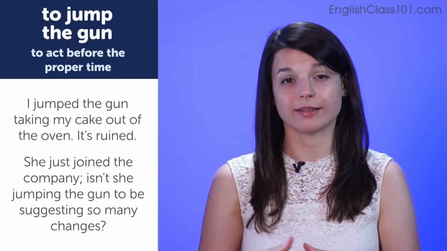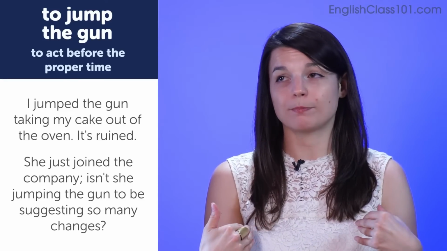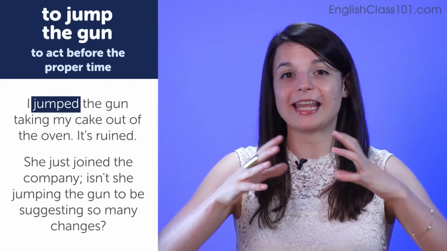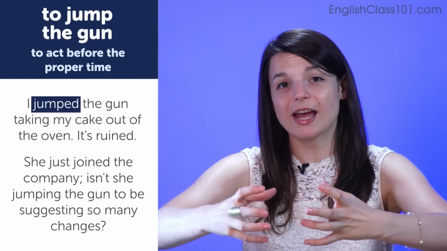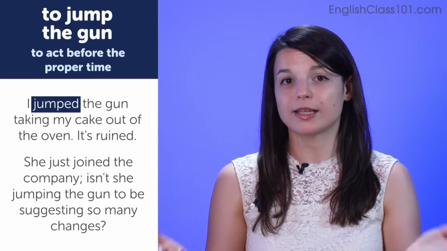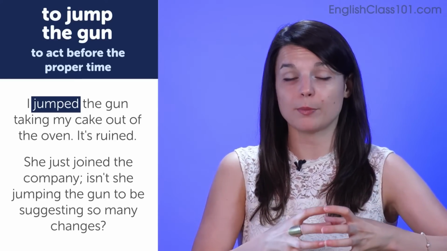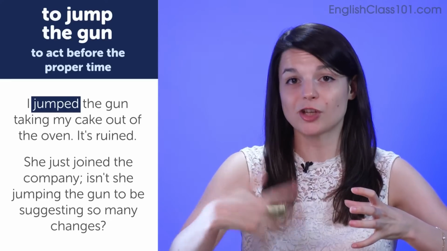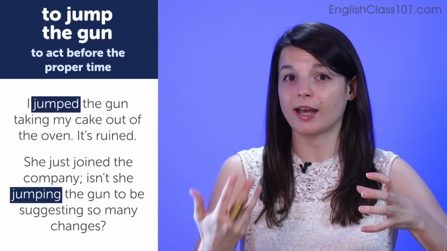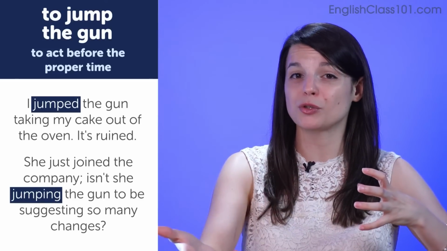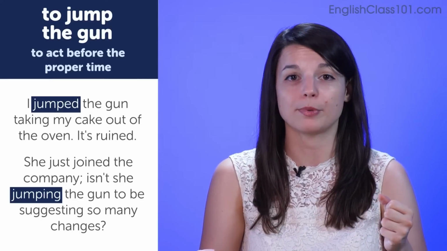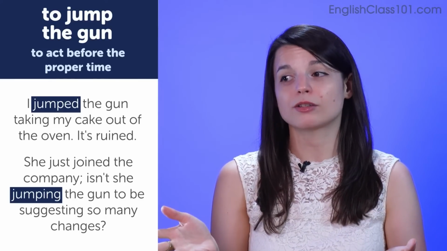In the first example, it's a cooking situation. So maybe the speaker is impatient. They jumped the gun, taking the cake out of the oven, means they took the cake out of the oven too soon and now it's ruined. In the second example sentence, a person who just joined the company recently is suggesting a lot of changes, and her coworkers or colleagues are saying, isn't she jumping the gun? Isn't she acting a little bit too soon? It's not appropriate for her to do that just now when she's joined the company. So to jump the gun is to act too soon.